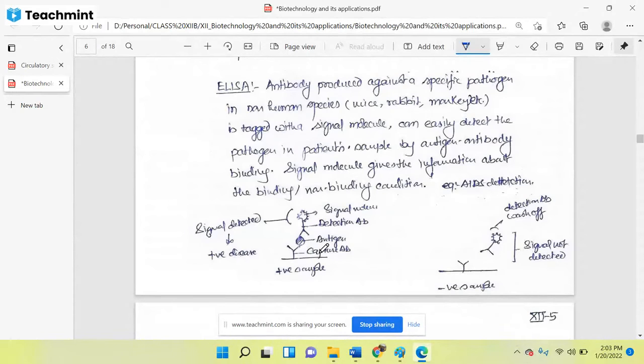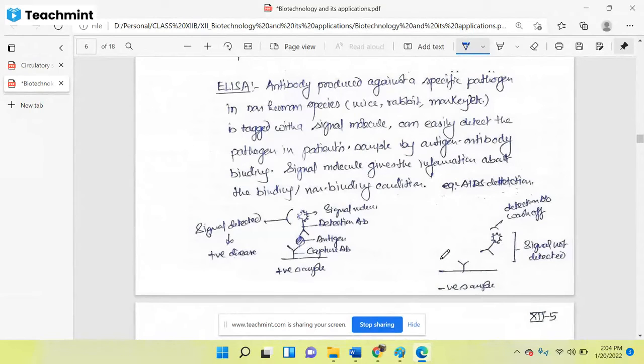So if that antibody finds antigen, meaning virus, then it will get attached, it will get adhered. Got it? And suppose this patient is devoid of that infection. If the patient is not infected with the coronavirus, then the blood of that person will not have the corona antigen.